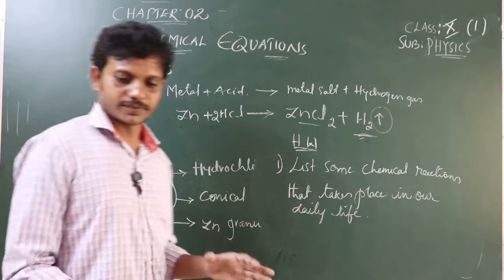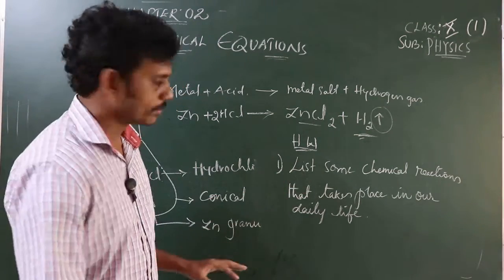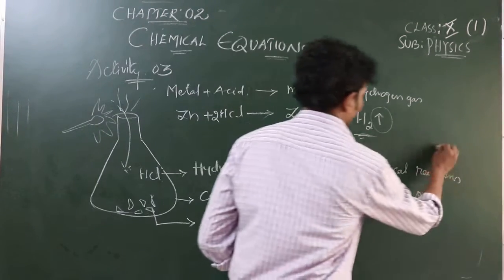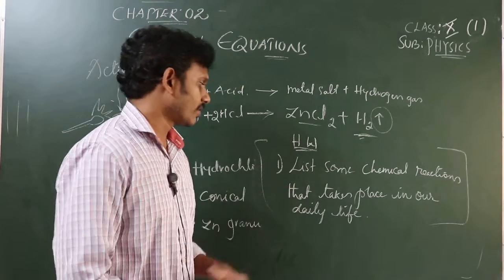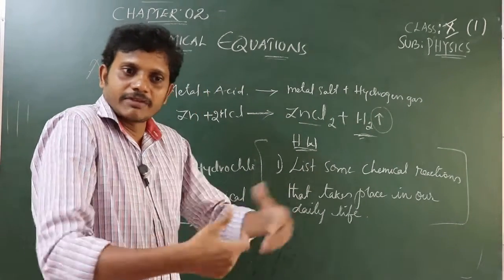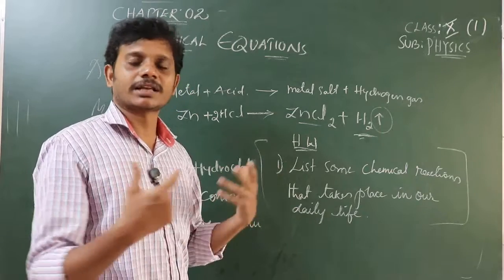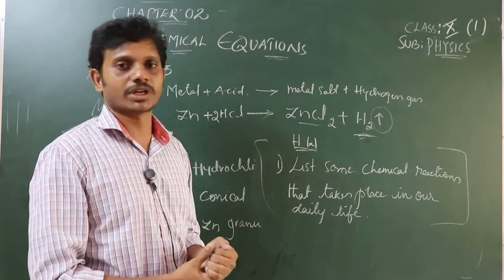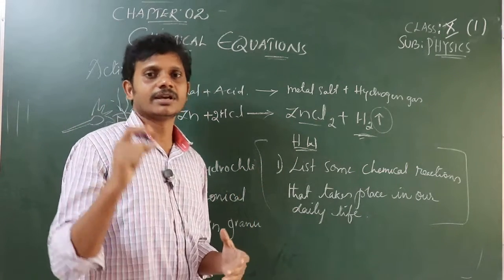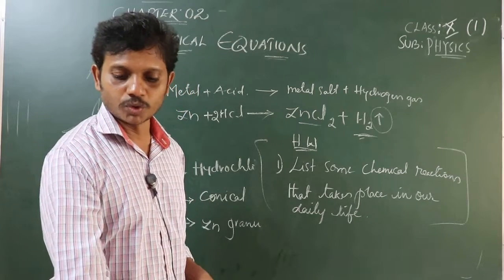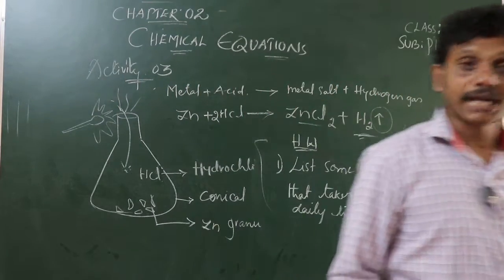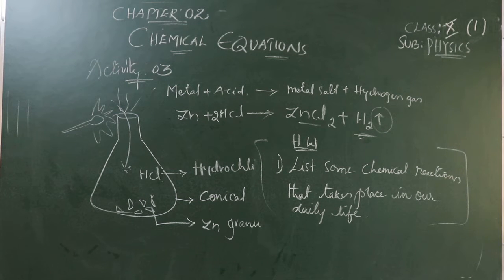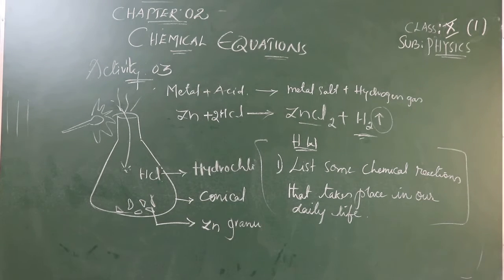Yes, we will conclude with this. Take this as your homework. First question, this is the only homework for you. List some chemical reactions that take place in our daily life, even in our surroundings, and try to forward that in your school group. The remaining topics, that is activity 3 and the other topics, we will discuss in our next class. Okay, thank you.